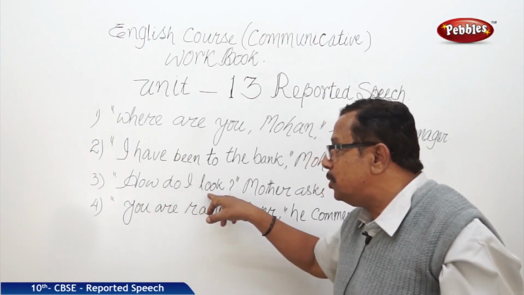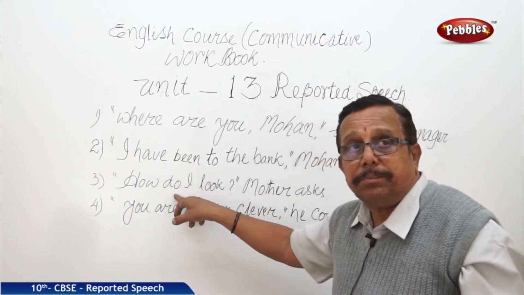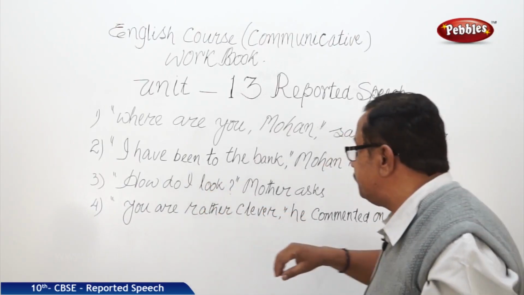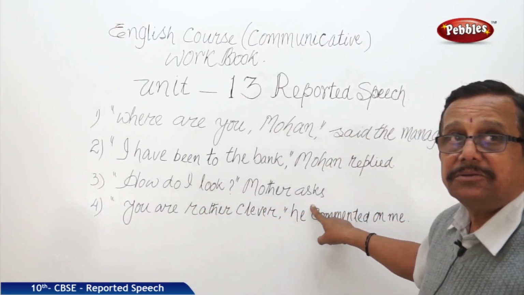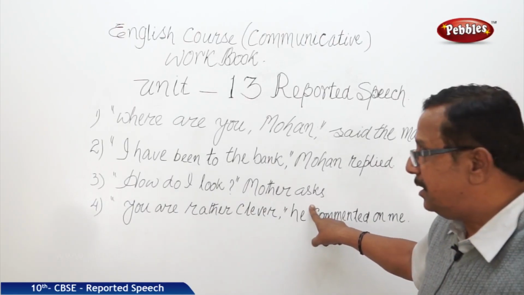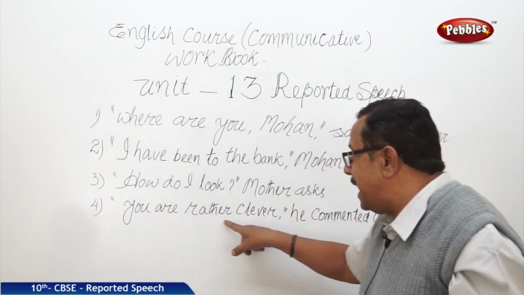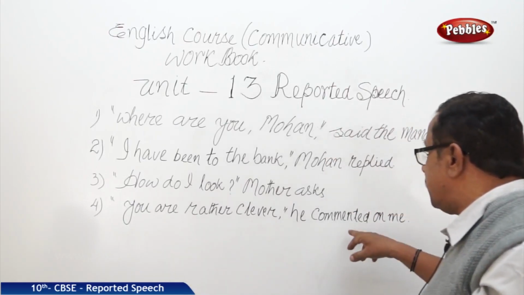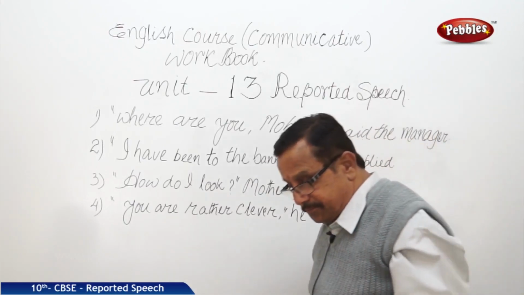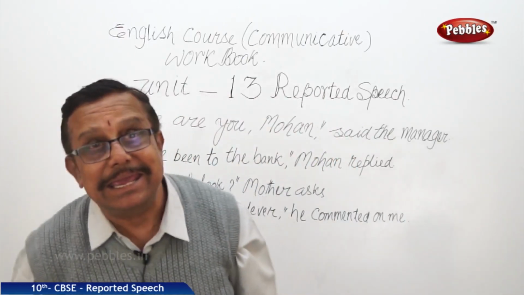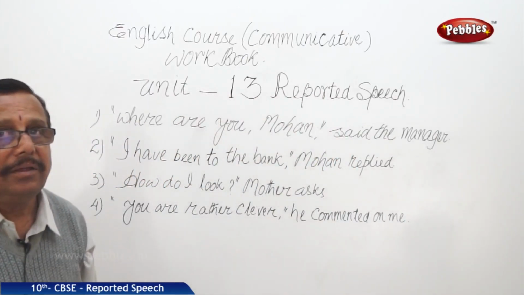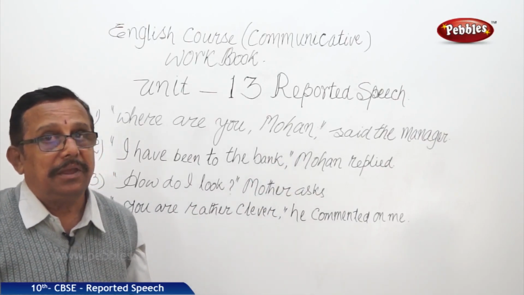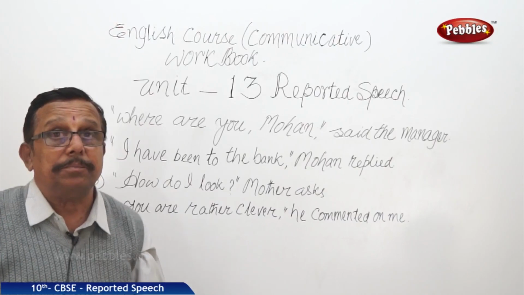How do I look? Do look is simple present. Asks, simple present. Here, you are rather clever, simple present. Commented, simple past. What do we learn here? The reporting verb can be in the past tense or in the simple present.